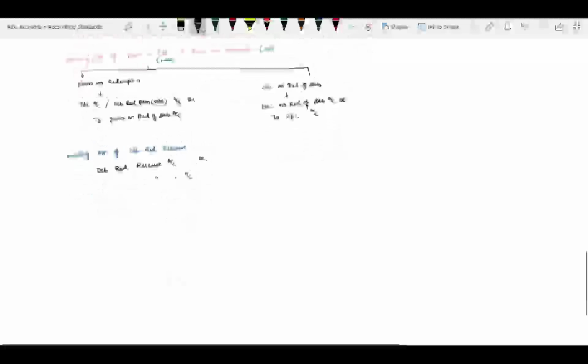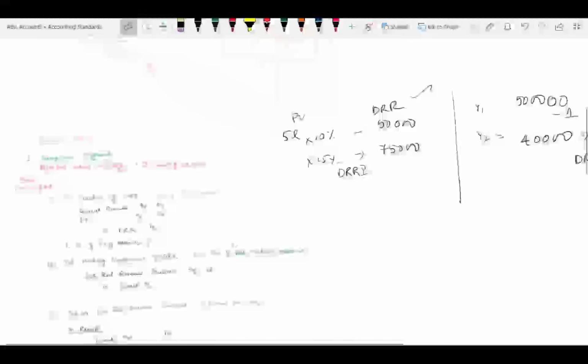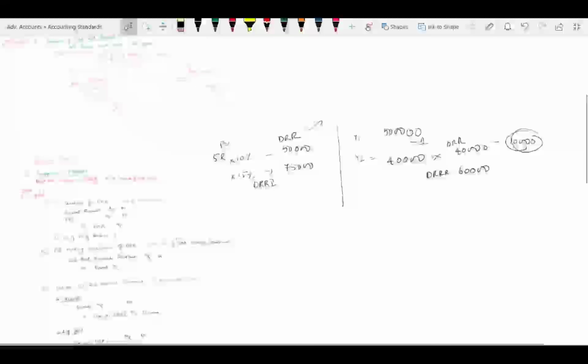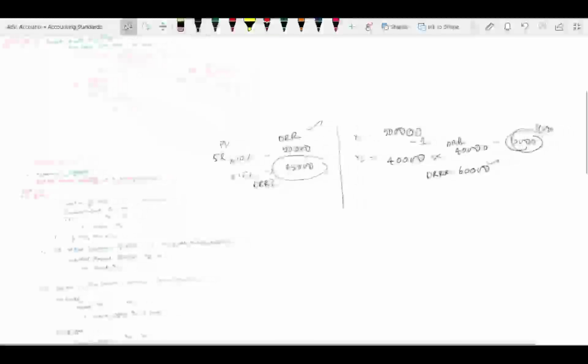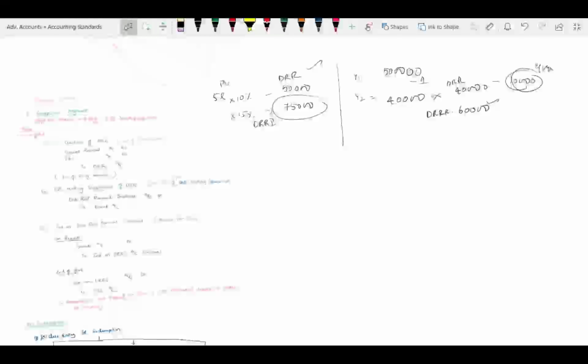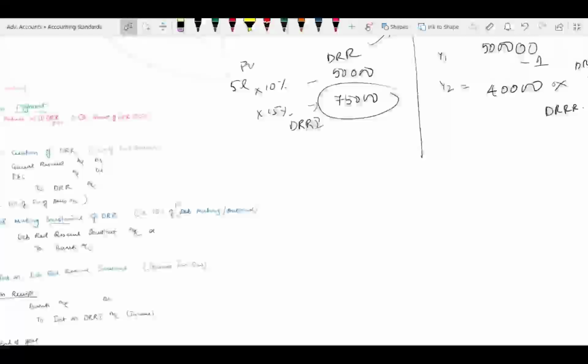Correct? The last entry: debenture redemption reserve. That excess reserve which is not required, the 10,000, which is nothing but 50,000 minus 40,000, you can reverse to general reserve. Correct? So here the debenture redemption reserve investment of 75,000 was there. Out of that, 60,000 you anyway have to maintain. Therefore, only this 15,000 worth of face value alone you are supposed to dilute. That alone you have to sell. Correct? So based on the mandatory compliances here, 10% and 15%, the figures will be revised in case it is redeemed partly.